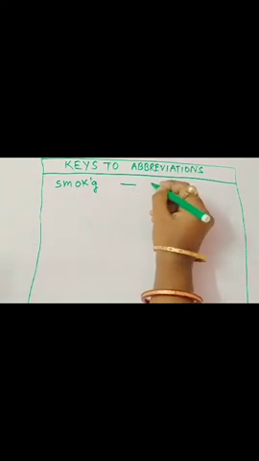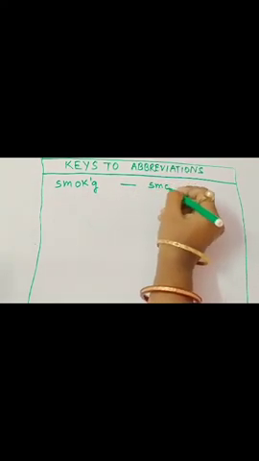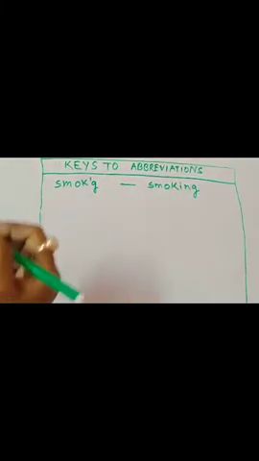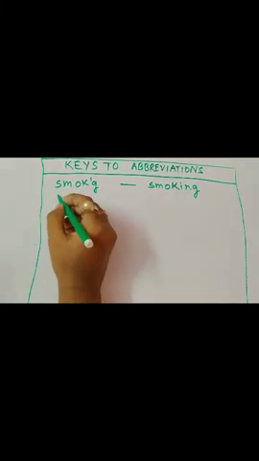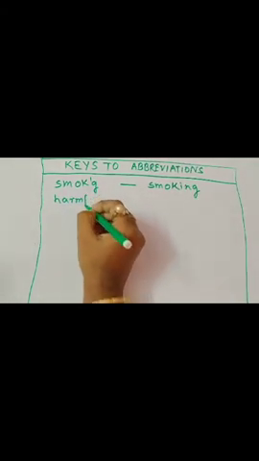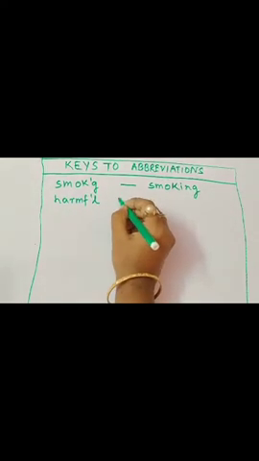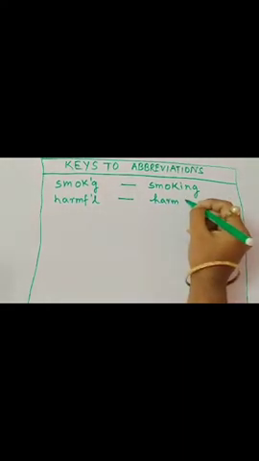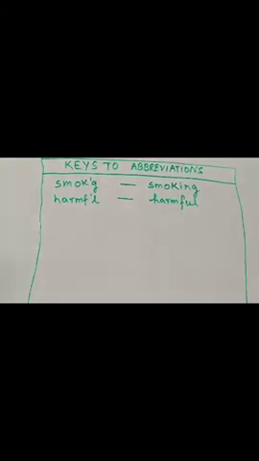Just give a dash and write the entire word. Clear? Then we have used the abbreviation for harmful. Here also write the entire word harmful.